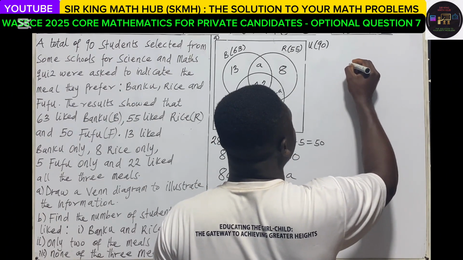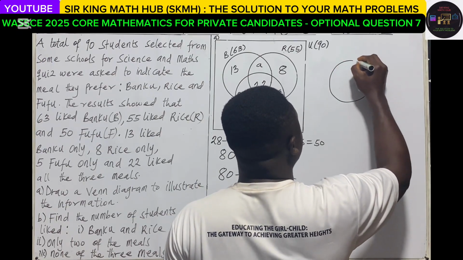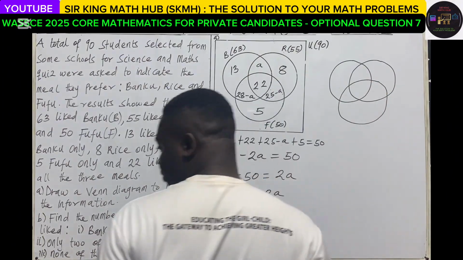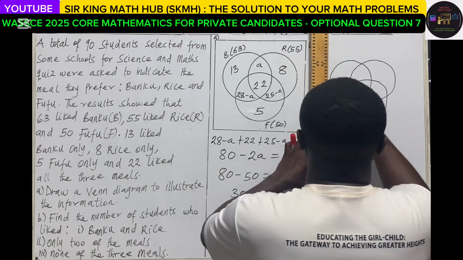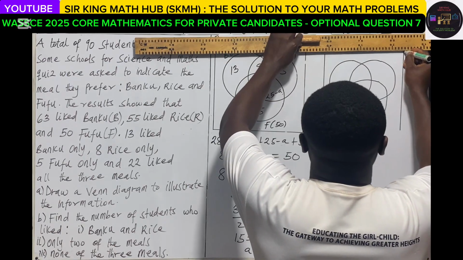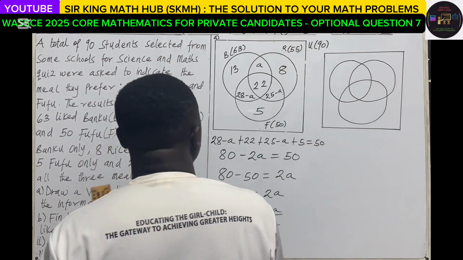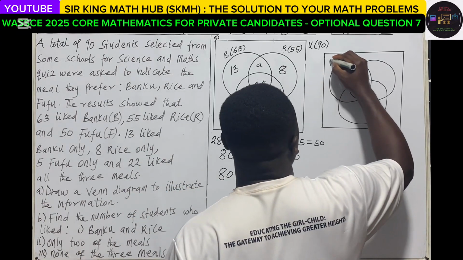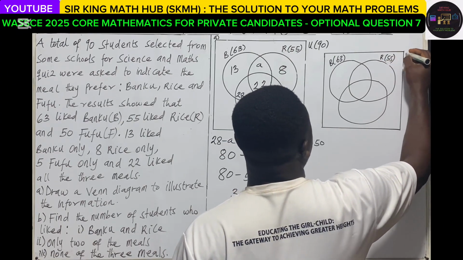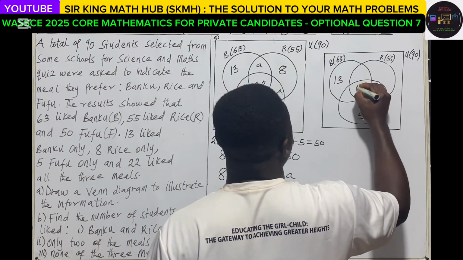The next step, let's redraw the Venn diagram. Banku, we have 63, rice 55, universal is 90, here is 5, here is 13, here is 22.